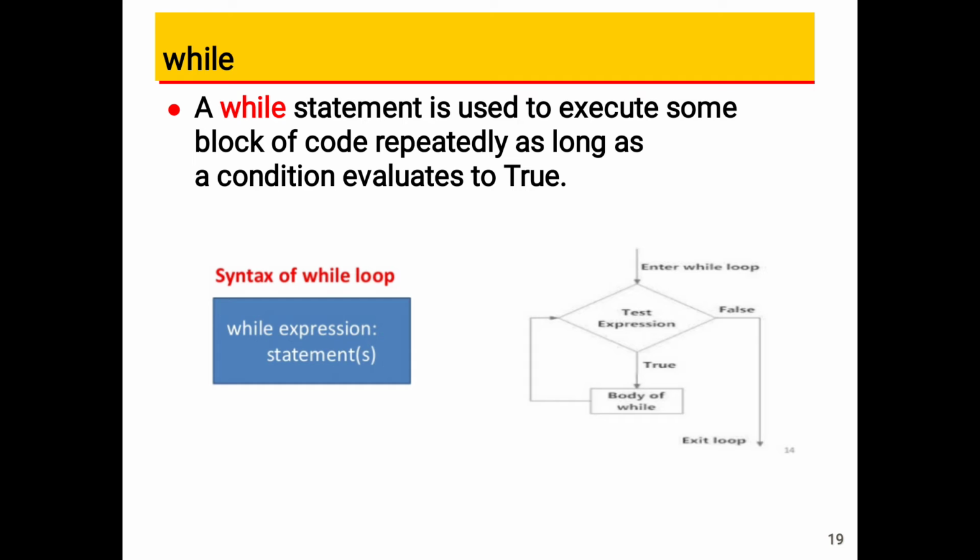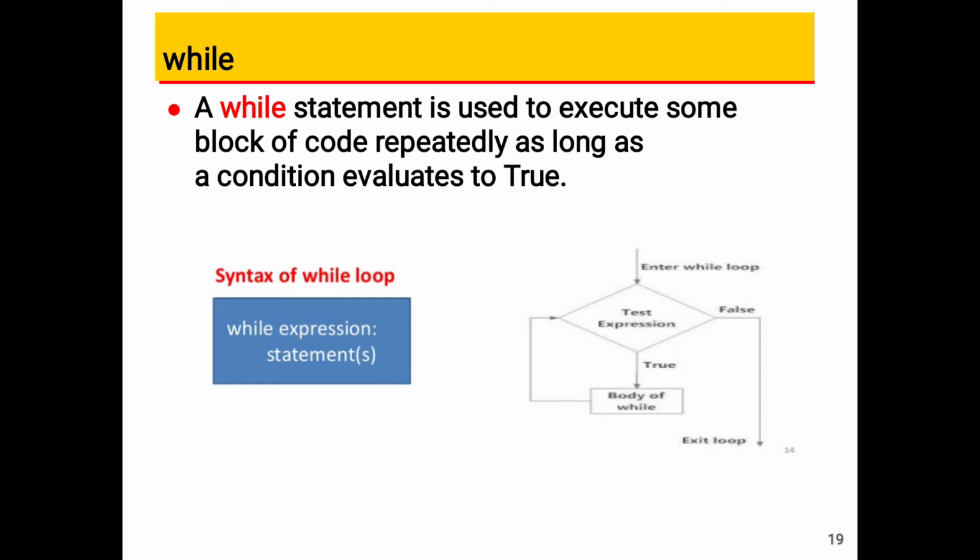Next, coming to the syntax in Python. We have already seen the conditional statements, that is the if statement, if else statement, else if statement, all these statements. If you know about those statements, it is very easy to learn the syntax of the while loop. Here it is while, space, expression, where expression means conditional expression. While is a keyword, part of the 33 keywords present in Python. After the expression we have to place the colon immediately.